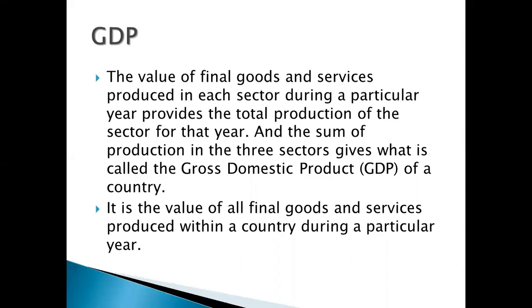It means that we are not counting the number of goods that we have produced. If you have produced 1000 cars in a year, then we are not going to calculate them as 1000, but the value of those cars. If these 1000 cars are worth rupees 1 crore, then we will count them as 1 crore. We will take the value 1 crore rupees, not 1000, because we are not going to calculate the number. We are going to add up their values. The same is with the services also.